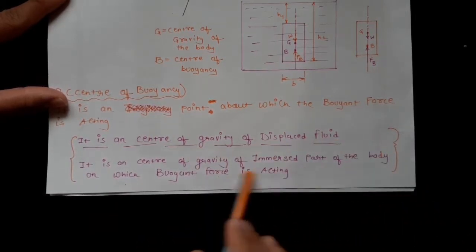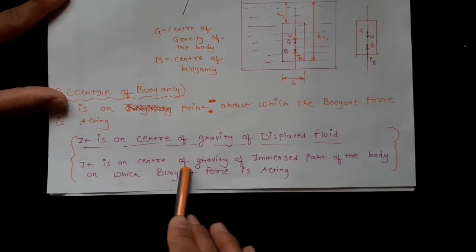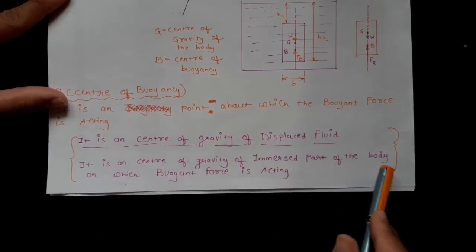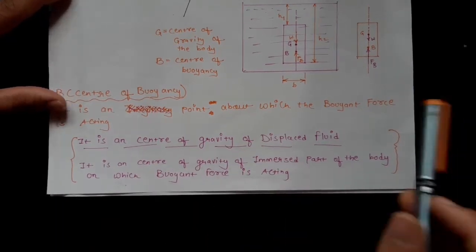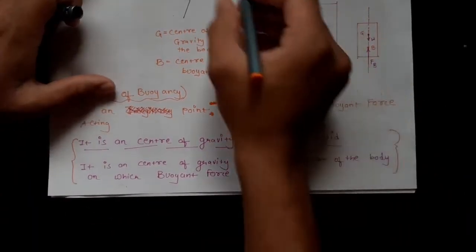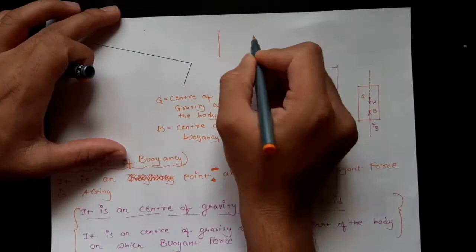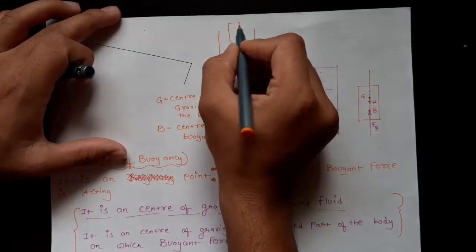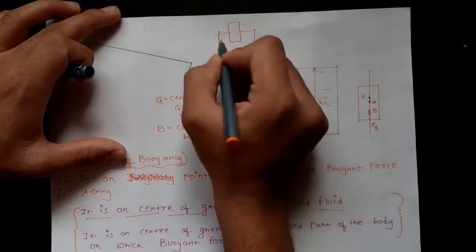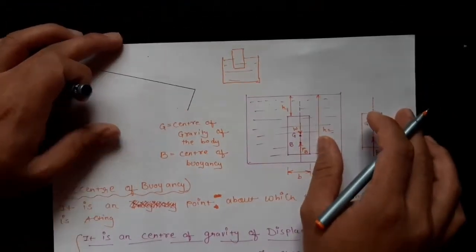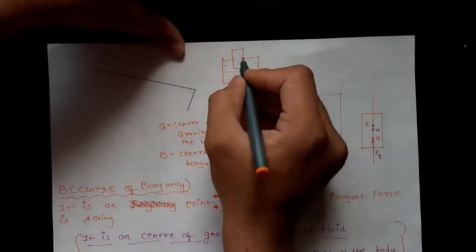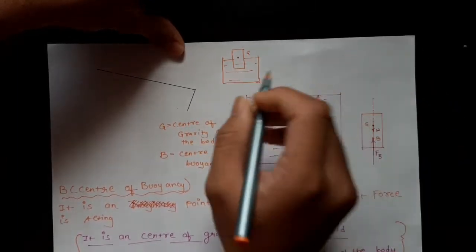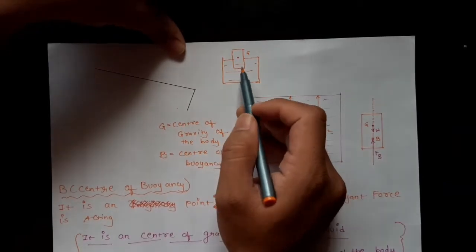Now for our understanding, it is written here that center of buoyancy is the center of gravity of the immersed part of the body on which the buoyant force is acting. For example, consider a container in which a body is immersed partially. As you can see, the center of gravity will never change. It will be at the center G. Now what will be the center of buoyancy in this case?